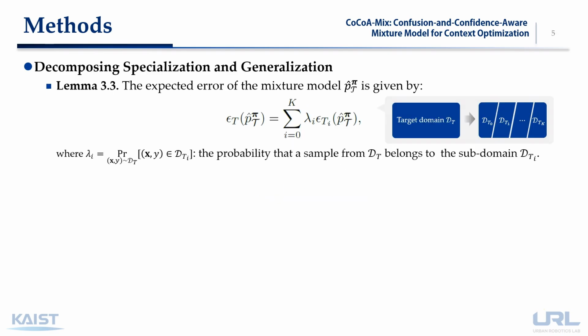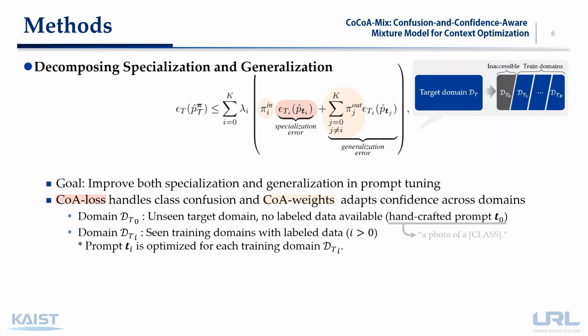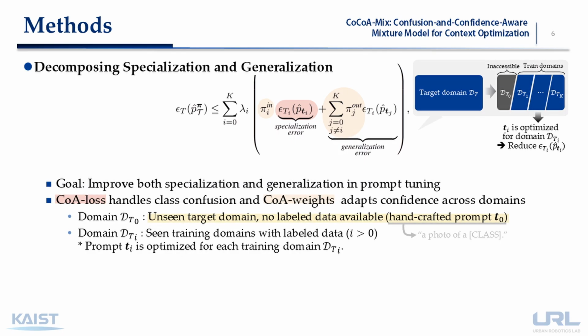Now, if we split the target domain into multiple disjoint subdomains, the error of the mixture model can be expressed accordingly. By combining this with Theorem 3.2, we get an upper bound consisting of a specialization term and a generalization term. We assume that labeled data is provided for domains T_1 to T_k, whereas no supervision is available for the domain T_0. Due to the absence of labeled data in the domain T_0, we utilize a generalized handcrafted prompt such as "a photo of a class".